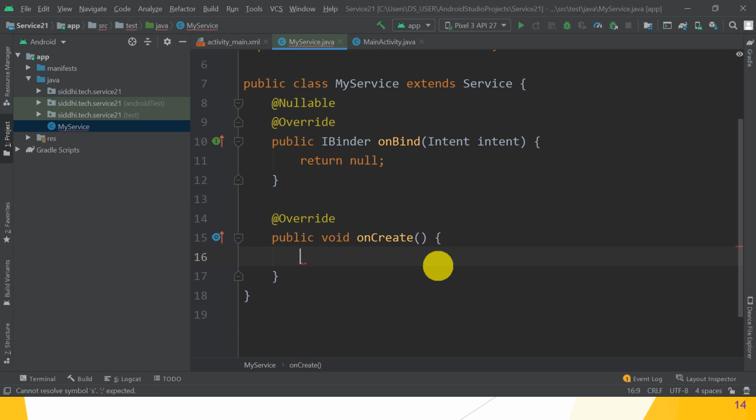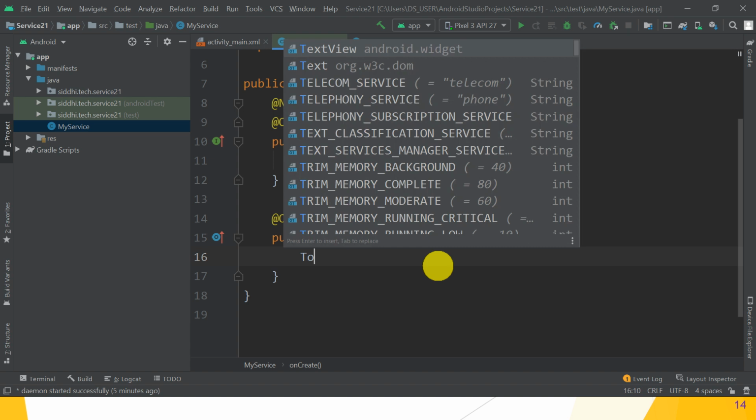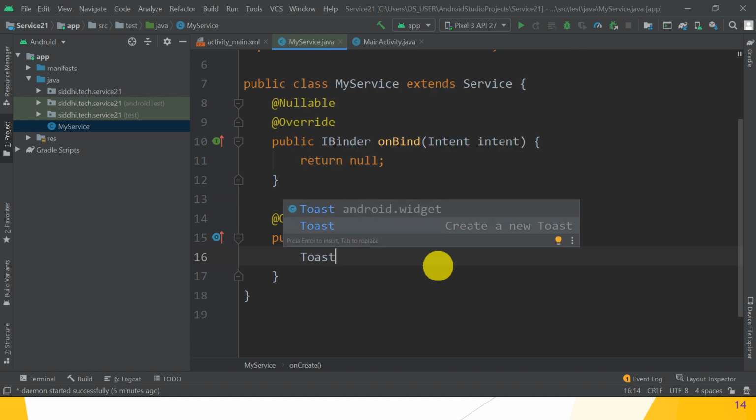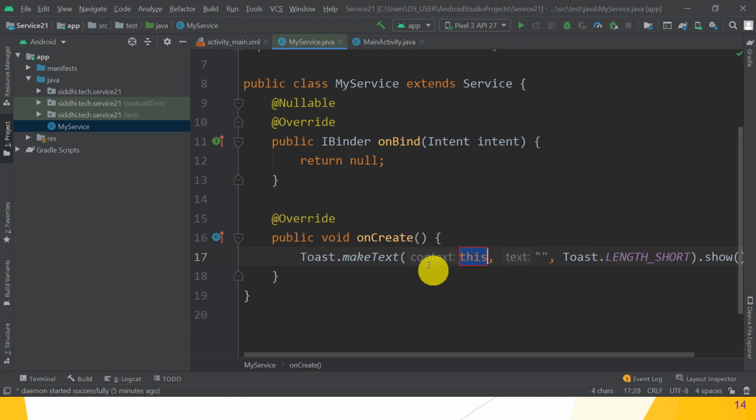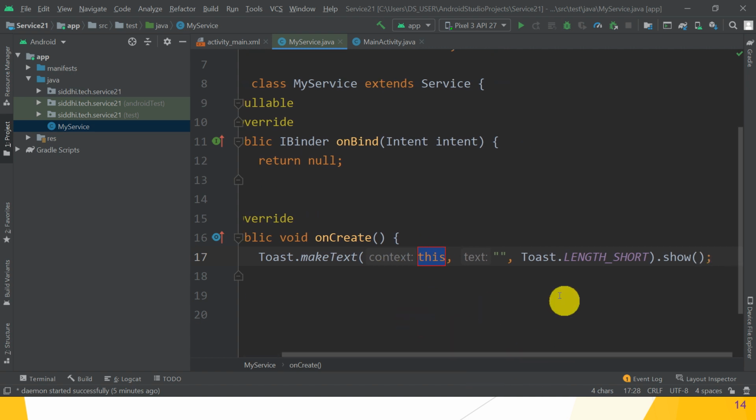Okay, here what we have to do, we have to give a message, that is Toast class. We have to give Toast class and choose Toast, create a new toast. What is Toast class? It is similar to a message box in Java language. So it pops up the message on the current screen. So Toast.makeText, just press tab button. Automatically all the things are written.